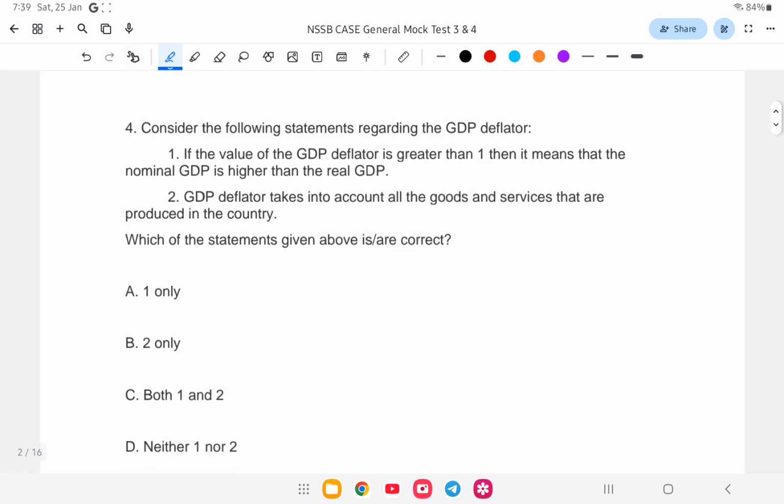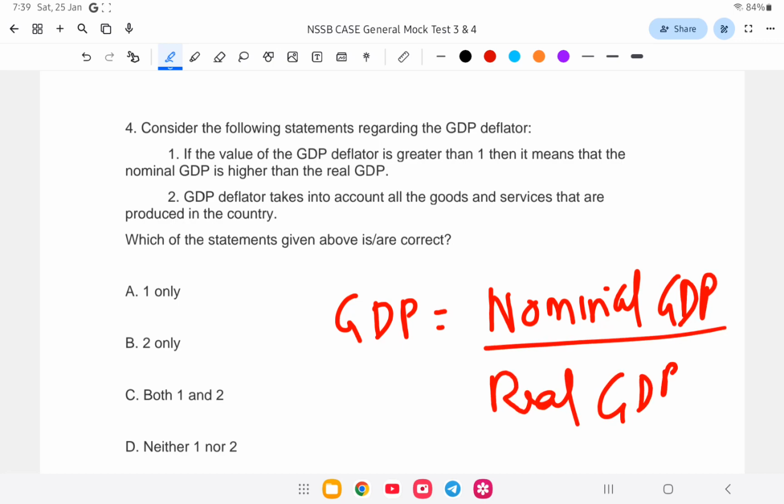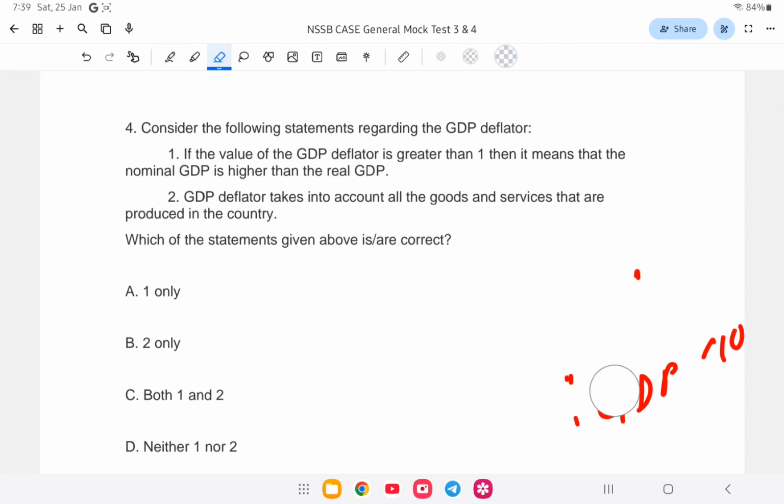GDP deflator, though, means nominal GDP divided by real GDP into 100. So let me write it down here.